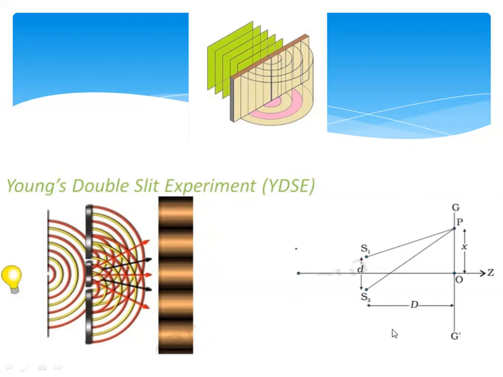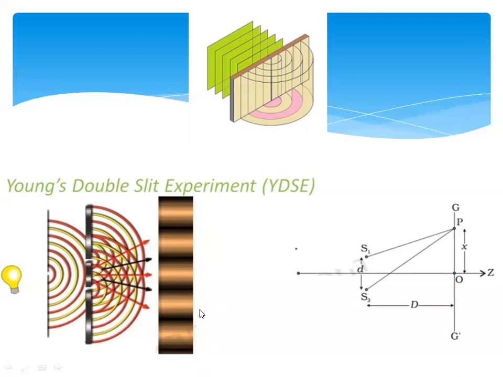This is the theoretical diagram. This is slit 1, this is slit 2. These two slits, S1 and S2, act as coherent sources. What is meant by coherent sources? They behave like waves created with the same phase difference. Because of the same phase difference, interference happens over here.